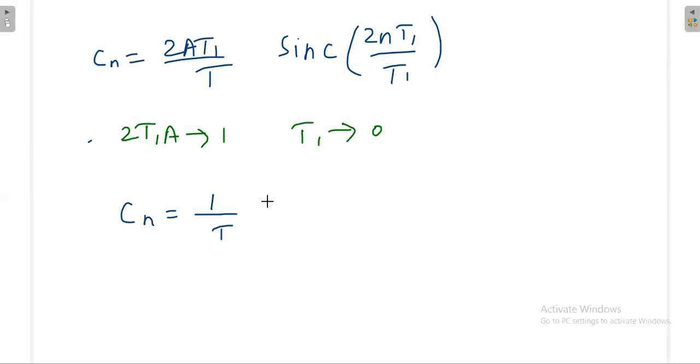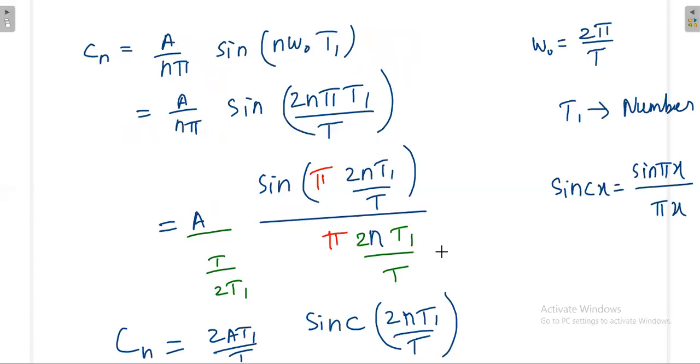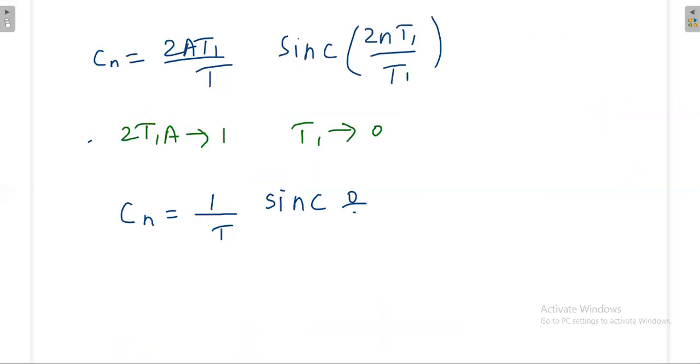1 by T sinc, T1 is 0. Some mistake is there: it is T1 by T, this is T. So now sinc 0, because T1 is going to 0. What is the value of sinc 0?